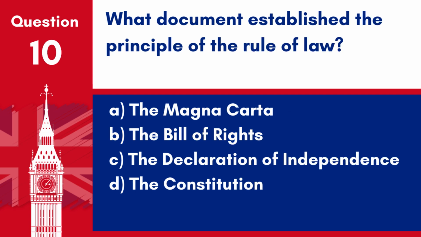Question 10. What document established the principle of the rule of law? A. The Magna Carta. B. The Bill of Rights. C. The Declaration of Independence. D. The Constitution. Answer. A. The Magna Carta. Established in 1215, the Magna Carta was crucial in the development of the rule of law in Britain.